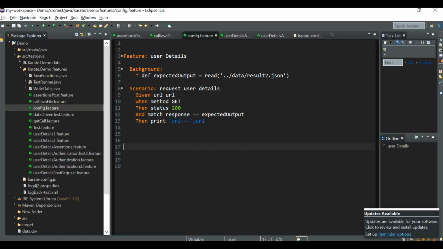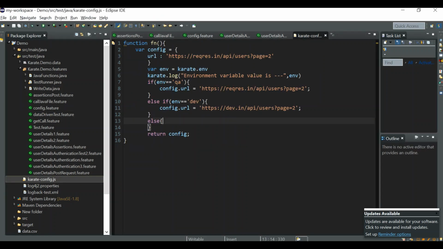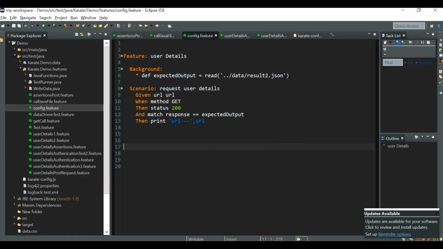We have already done a video on how this karate-config.js works, right? What is the functionality of this and how can we implement it in the karate framework? If you have not watched it, please do watch it completely, otherwise you might not understand the concept in this video. I'm making use of the same JS file and the same feature file that we used in that particular video, that was config.feature.